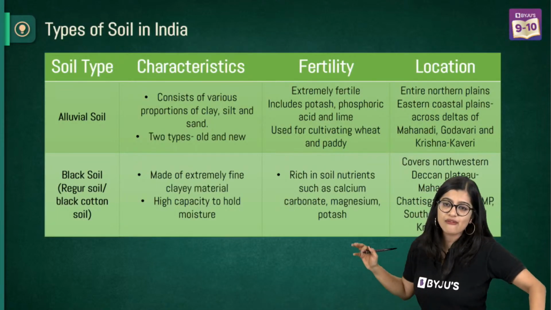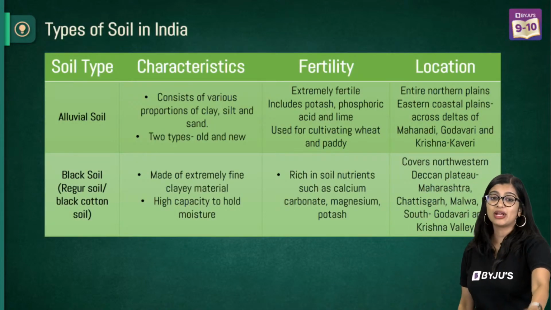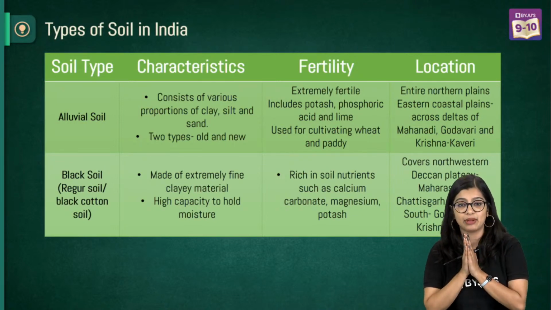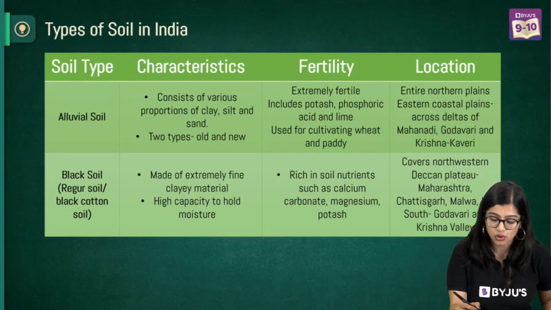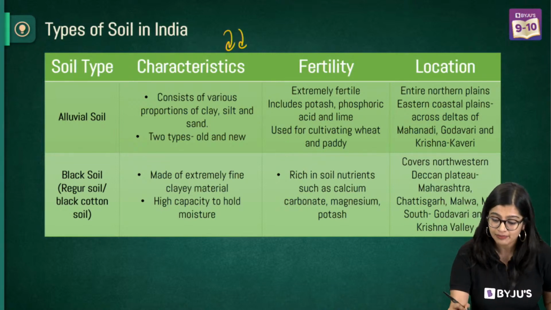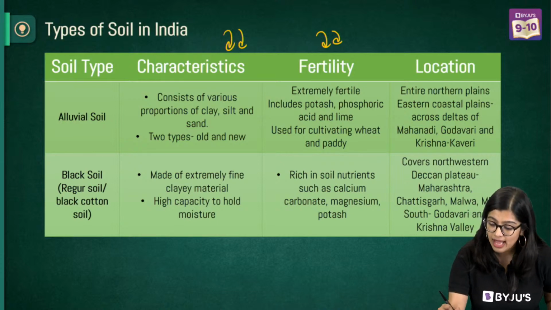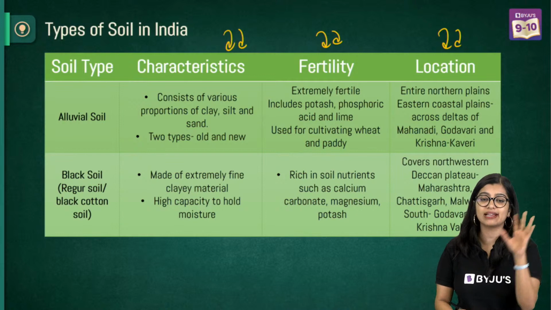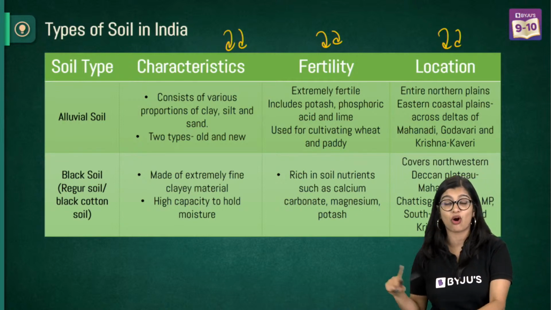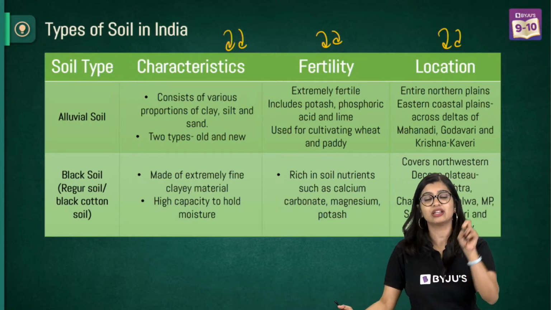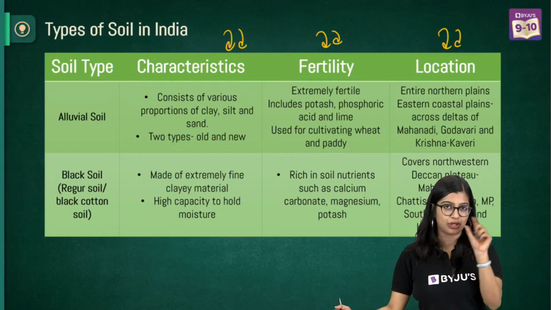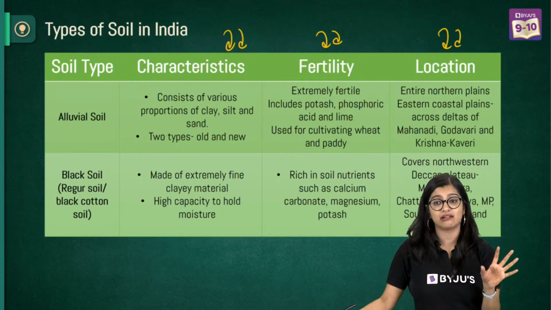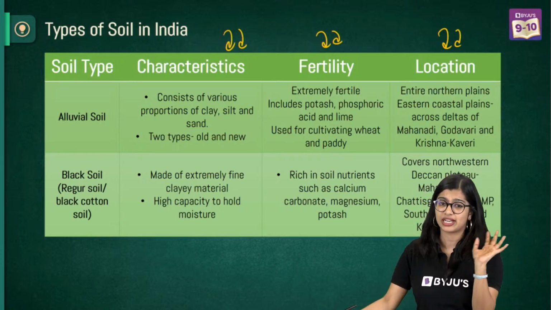Yes? So now of course we have types of soil. When you are studying types of soil, please make a table so that you have characteristics on one end, fertility on one end, and location on the other end. I told you that it's always easy to have some tips and tricks. So if you want to know tips and tricks of the map session, I request you to go and watch that particular part where I've done types of soil. I've gone in great detail.